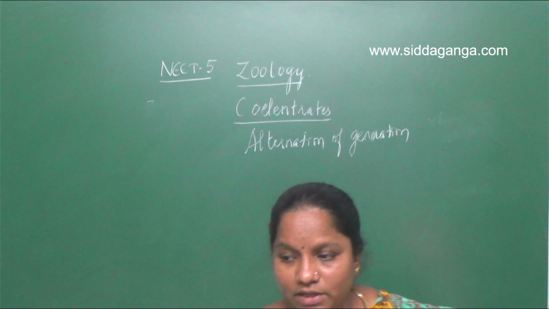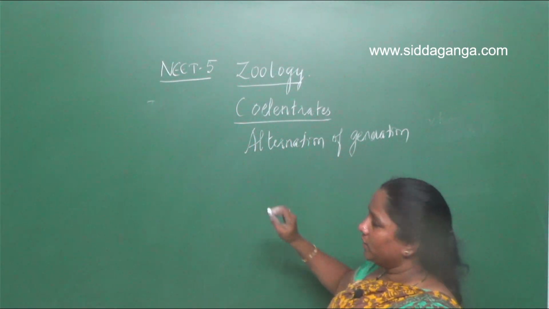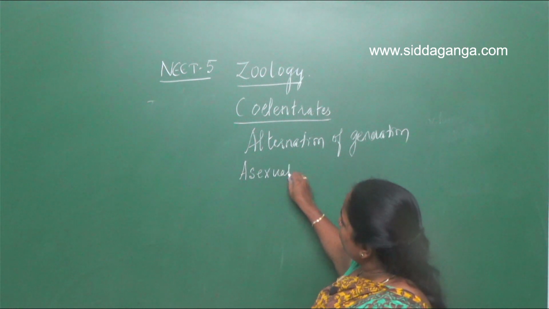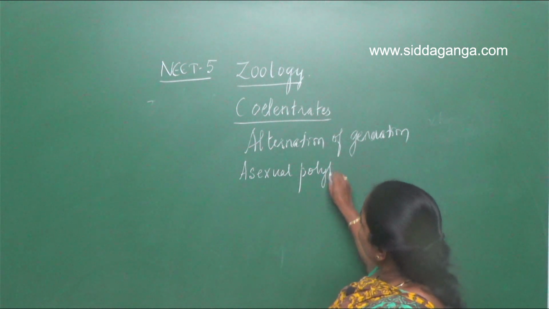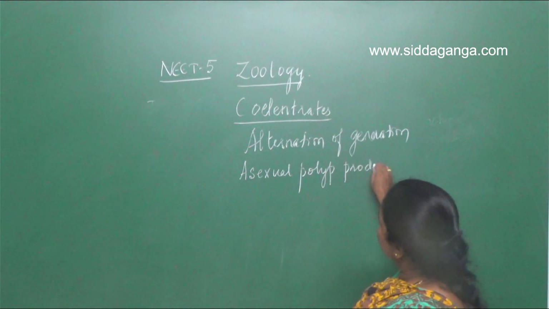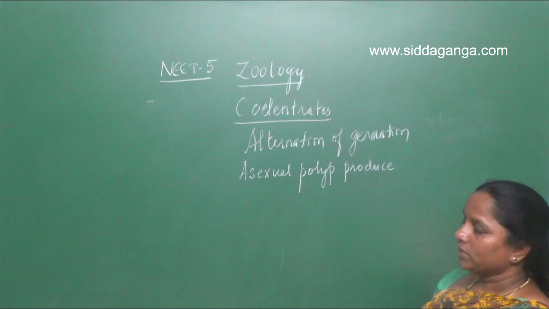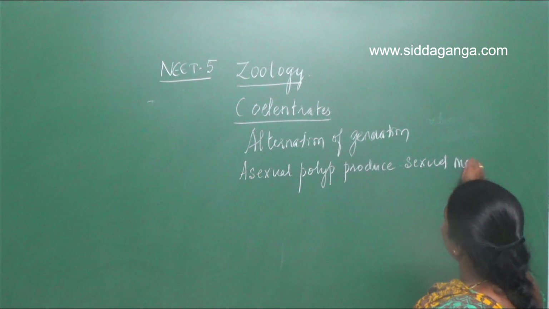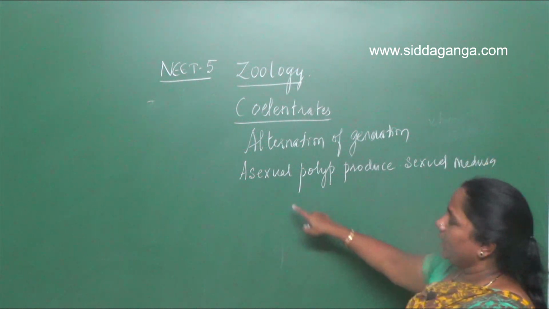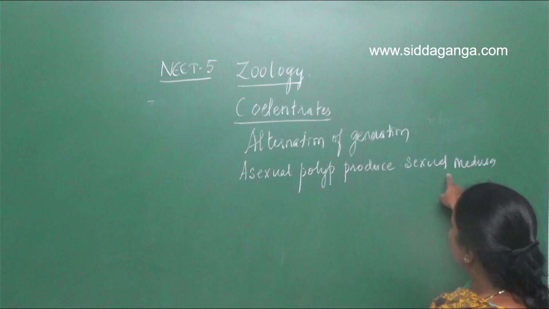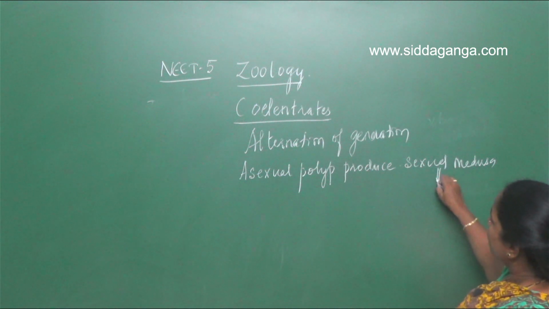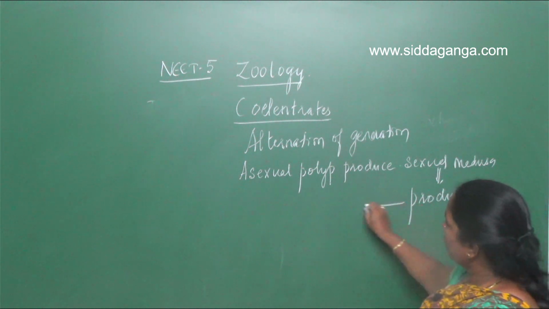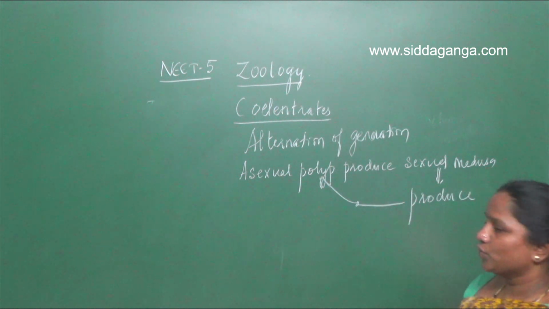In the phylum Coelenterata, the asexual polyp produces the sexual medusa, and now the sexual medusa produces the asexual polyp.